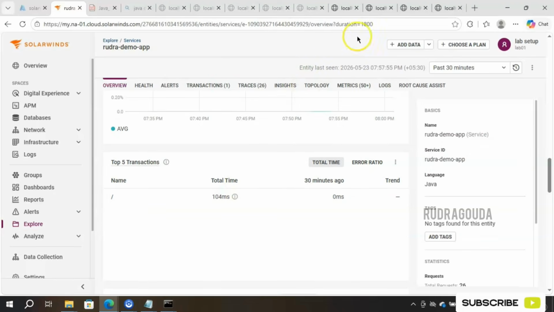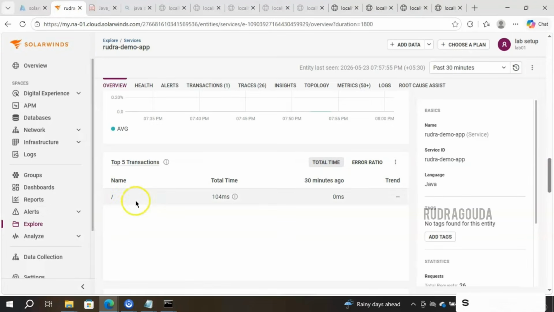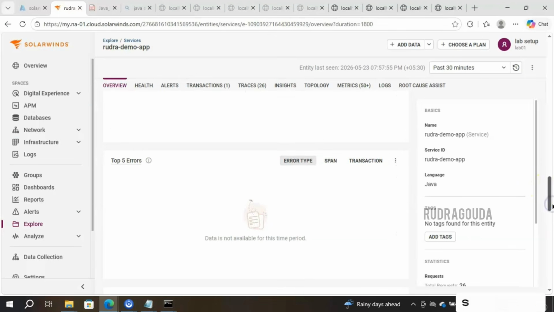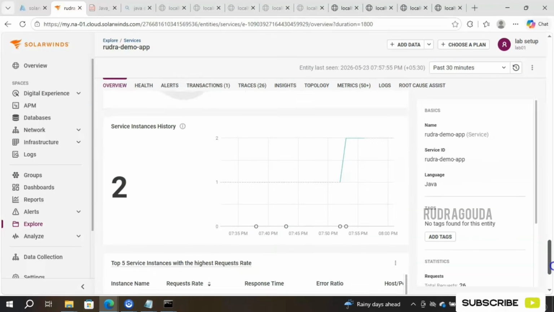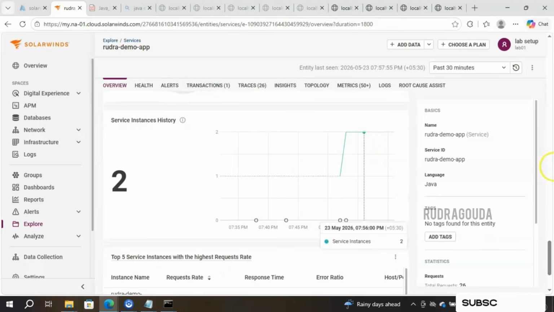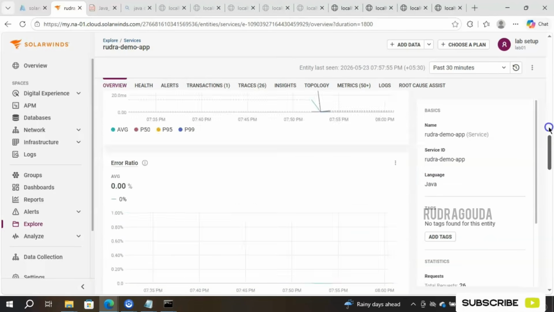Currently we are hitting only one website, that is localhost 9090. Because of that, it is showing only one piece of information. Suppose your application has multiple transactions, then you will get detailed information here, like total time, how much it took, then 30 minutes ago, and trend, error ratio you are able to see here. Let me scroll down, then top 5 errors you can get here, and then service instance history you are able to get here. So like that, you will get the complete info.